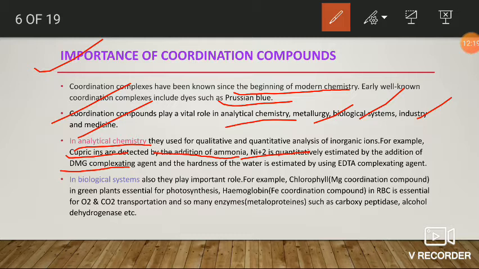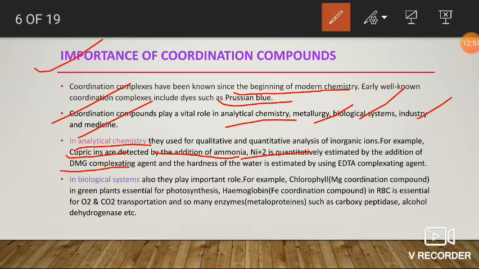On addition of DMG to the nickel 2+ ion solution, it is converted into the bis dimethylglyoximato nickel complex, which is generally a scarlet red precipitate. Based on this precipitate, that is, based on the amount of precipitate obtained in the reaction, we can estimate the nickel 2+ present in a given salt mixture or salt solution.